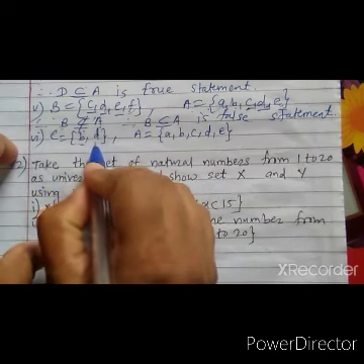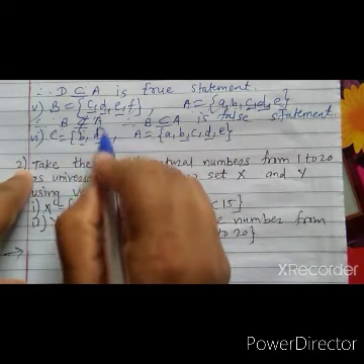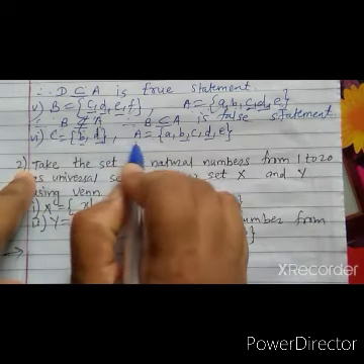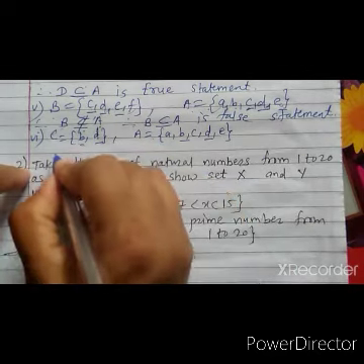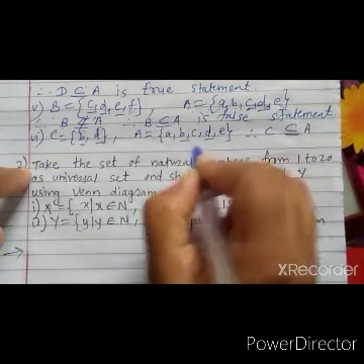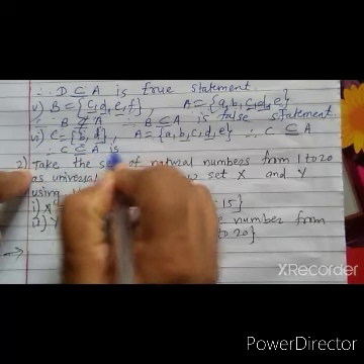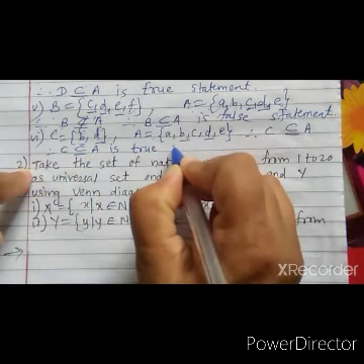B and D, both the elements are there in set A. So all the elements of set C are in set A. Therefore, we can say that C is a subset of A. And therefore, C subset of A is a true statement.